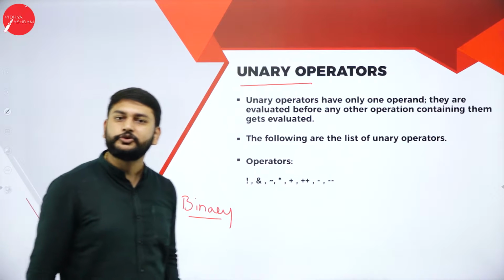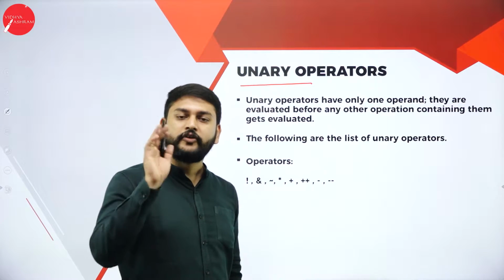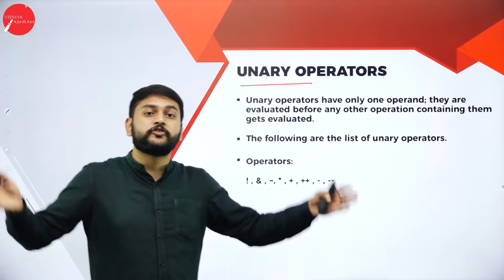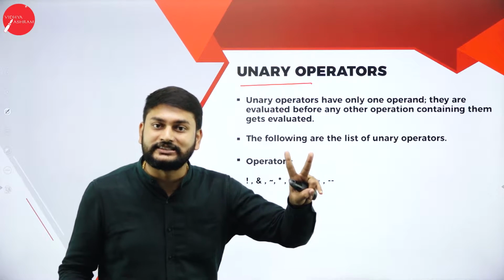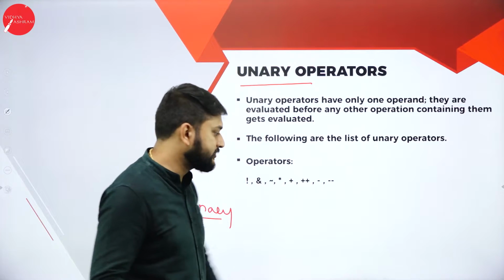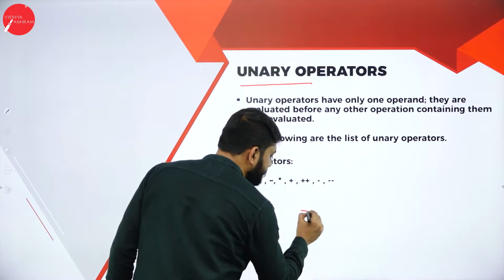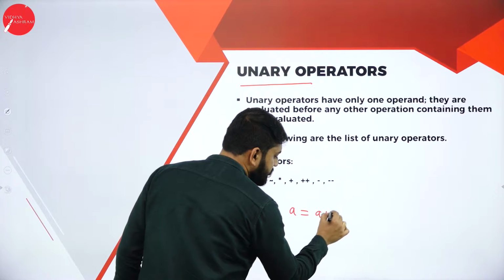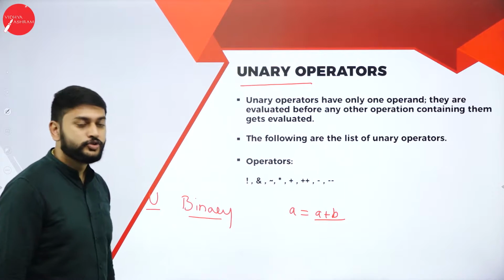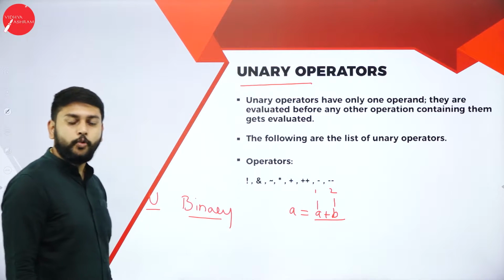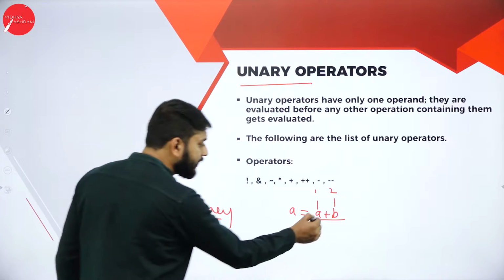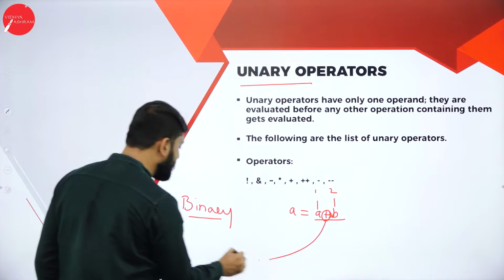What is the meaning of unary and binary? If I have an operator, and to perform the operation it demands two operands, how many operands? Two operands. If I want to perform addition, for example, A is equal to A plus B, I want two operands, right? So 1 and 2. Such an operator, I will call binary.